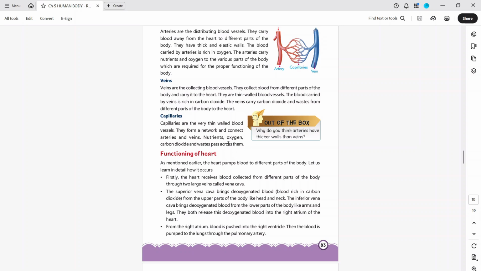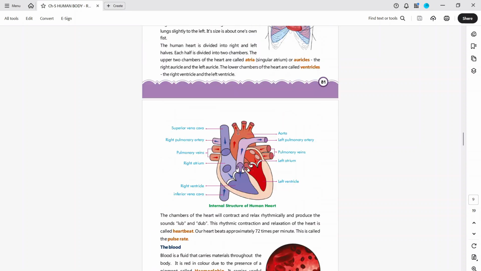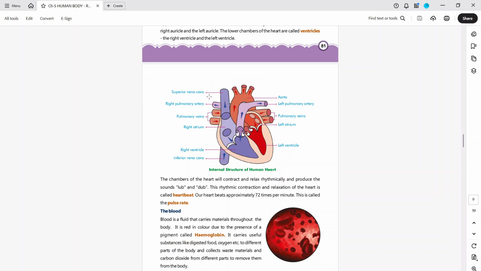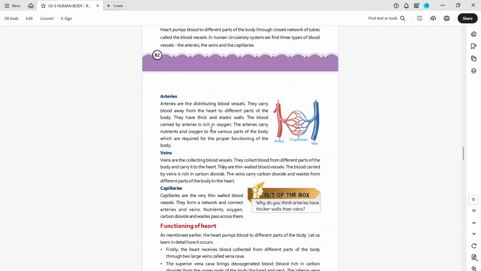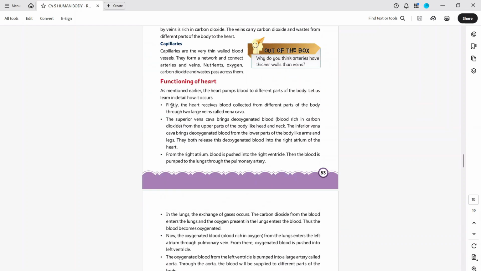So now we study the functioning of the heart. As mentioned earlier, the heart pumps blood to different parts of the body. Let us learn in detail how it occurs. Firstly, the heart receives blood collected from different parts of the body through two large veins called vena cava. The superior vena cava brings deoxygenated blood rich in carbon dioxide from the upper parts of the body like the head and neck. The inferior vena cava brings deoxygenated blood from lower parts of the body like the arms and legs.